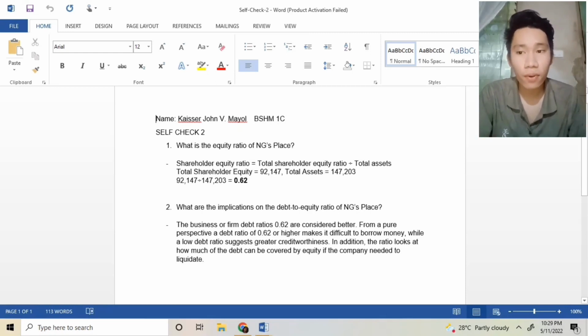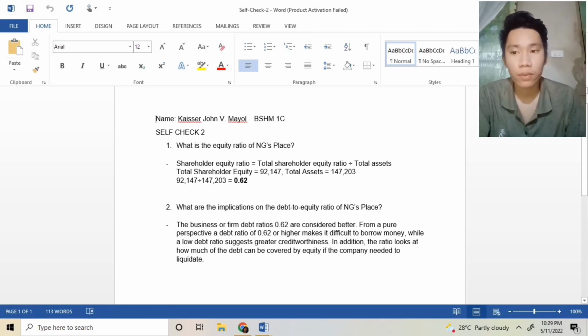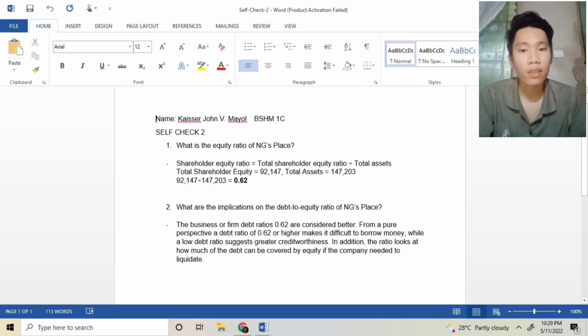Number 2. What are the implications on the debt to equity ratio of NG's Place? The business or firm debt ratio of 0.62 is considered better. From a pure perspective, a debt ratio of 0.62 or higher makes it difficult to borrow money, while a low debt ratio suggests greater creditworthiness. In addition, the ratio looks at how much of the debt can be covered by the equity of the company if needed to liquidate.